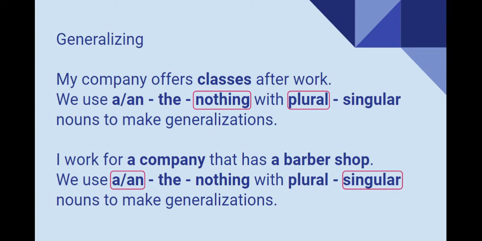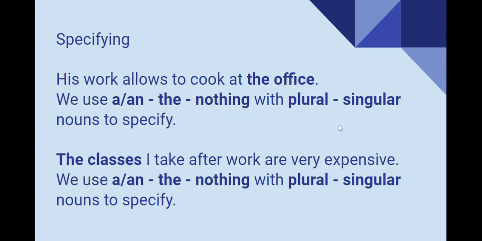Now, let's go ahead and continue. When we are specifying things, let's take a look at the sentence. His work allows to cook at the office. In this case, we are using the article de when we have singular nouns to specify something. At the office, obviously he works at. The classes I take after work are very expensive. Here I am also using the article de and I have a plural noun.